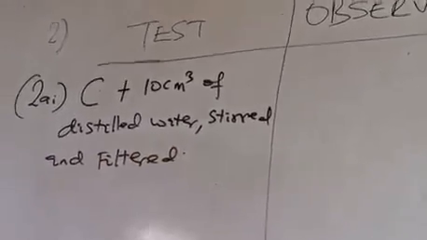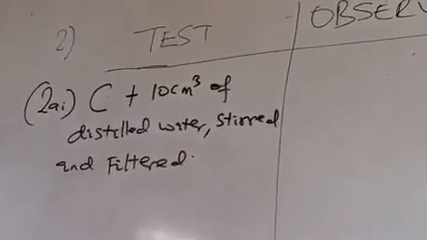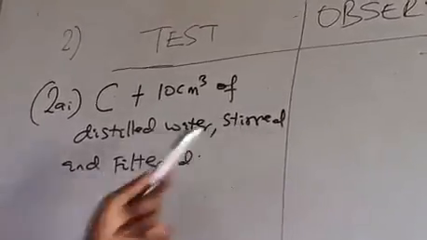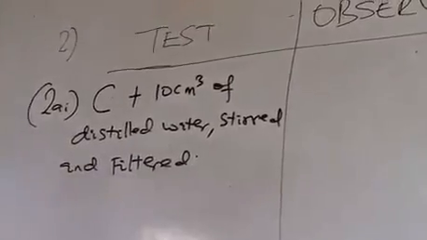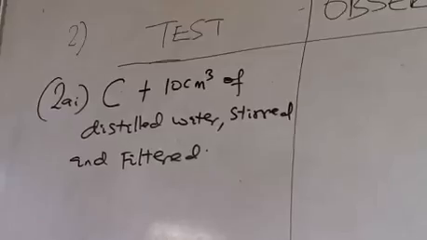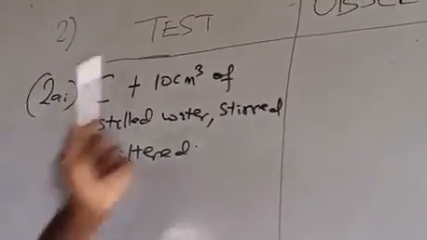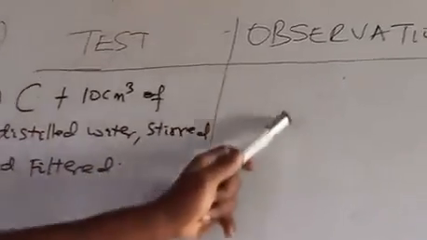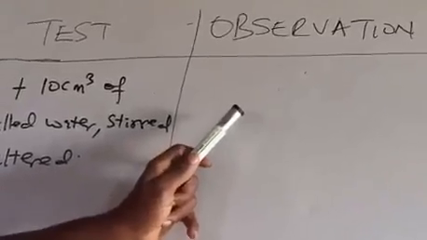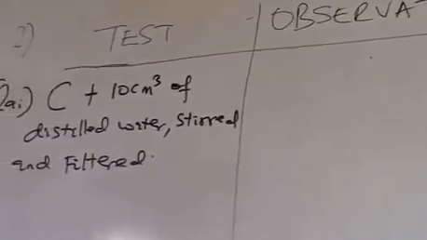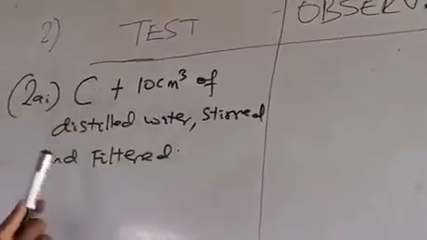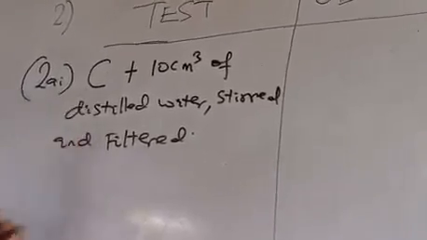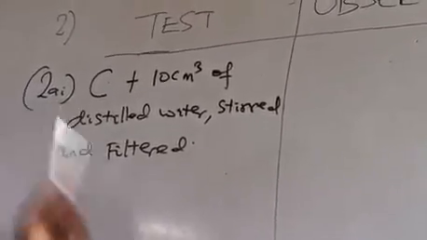To report what you have, the command says add water to C, stir and filter. Remember, you report in past tense. Stirred means that you have already done it, and then filtered. It's always good that whenever you want to do experiments, you first of all report the experiment before you carry out the experiment. The test means the experiment. The observation means what you see after you have done the experiment. So when you have a question of this nature, first of all, report your experiment before you carry out the experiment. Because if you don't report your experiment, you may forget what to write here. So report before you do the experiment.